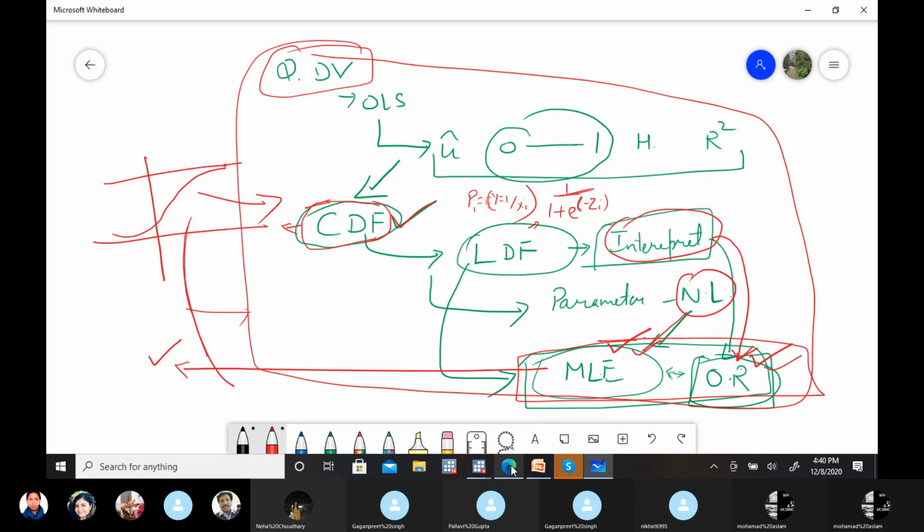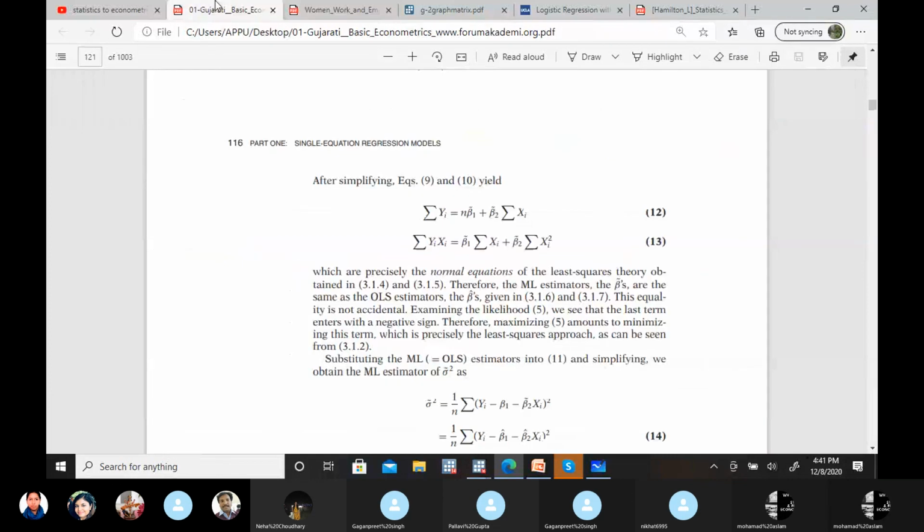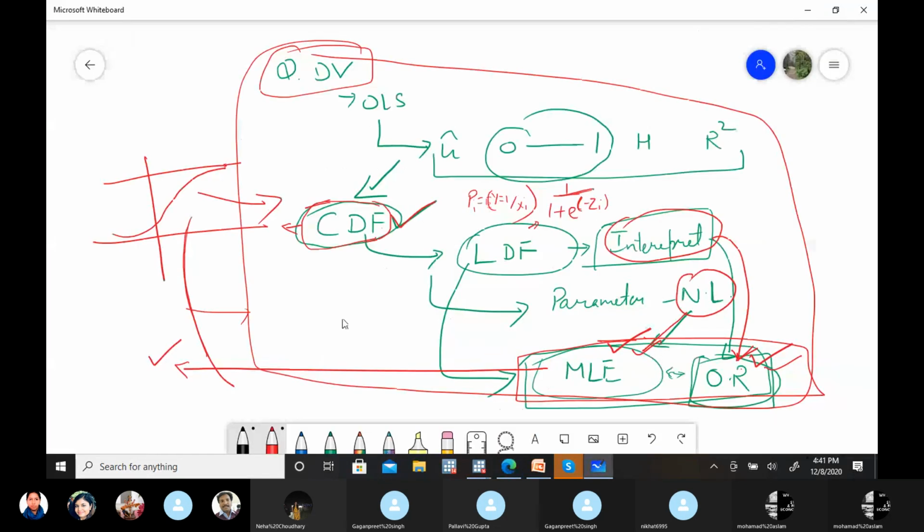As I start giving you this example, these are actually odds ratios. This is the EPW paper. These results are in odds ratios. They applied this logit model, but explained the results as odds ratios. Okay, so the source for today is Gujarati. That is sufficient for today. Just try to understand the MLE and CDF function.